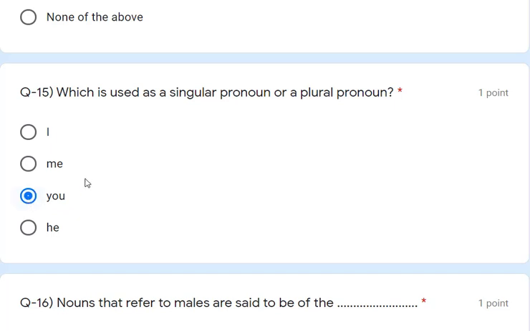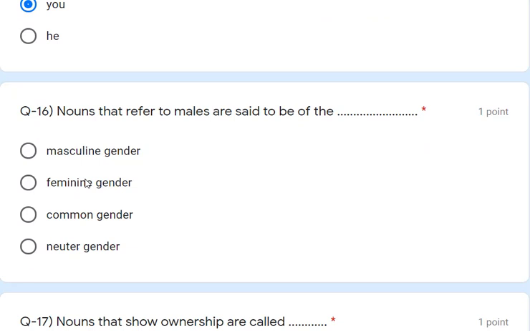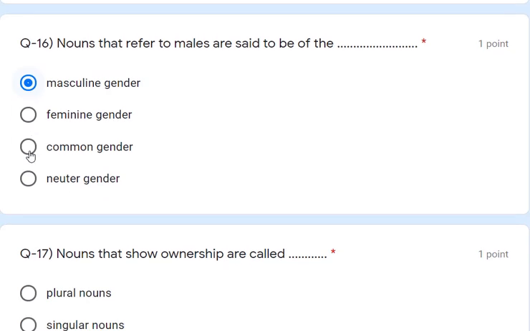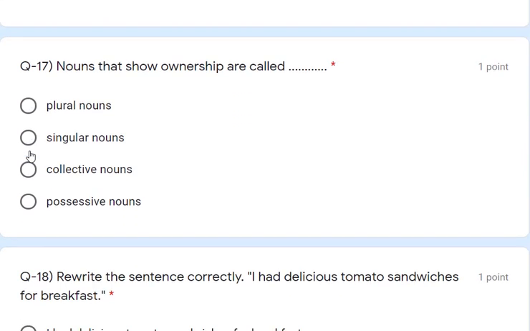Right? So question number 16 now we will see. Nouns that refer to male are said to be of the masculine gender. That is the correct answer. Now, noun that shows the ownership. Ownership means possessiveness. So the correct answer is the possessive noun.